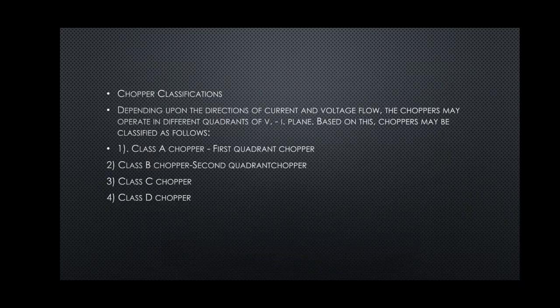Depending upon which quadrant the chopper is operated, choppers are classified into 5 types: class A chopper, which we call first quadrant chopper, then class B chopper, that is second quadrant chopper, class C chopper and class D chopper are 2 quadrant choppers, and class E is the 4 quadrant chopper.